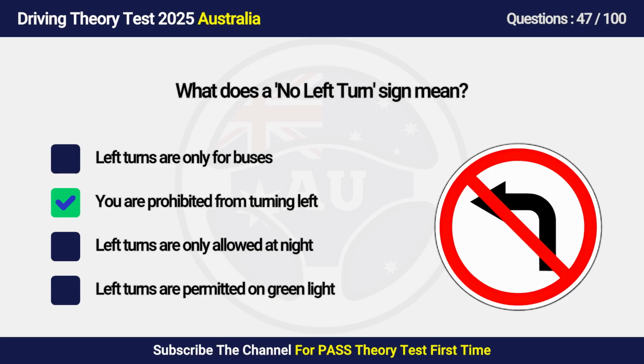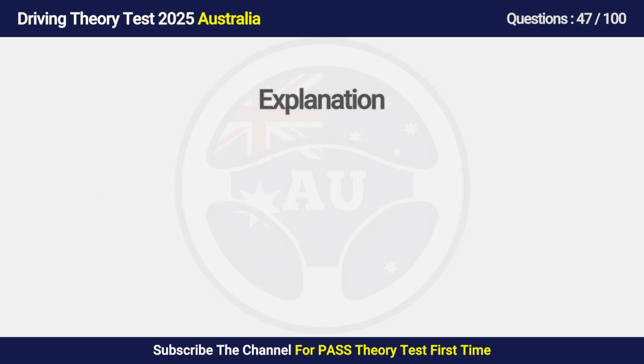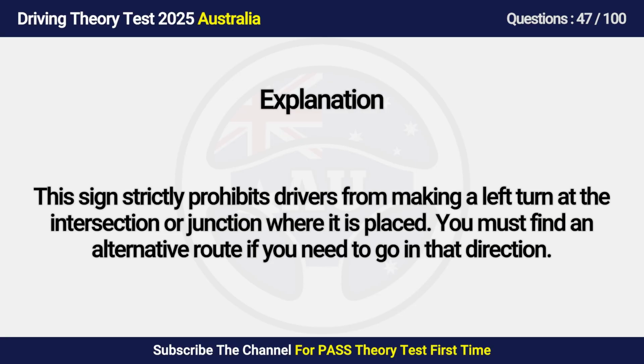Answer is B. You are prohibited from turning left. This sign strictly prohibits drivers from making a left turn at the intersection or junction where it is placed. You must find an alternative route if you need to go in that direction.